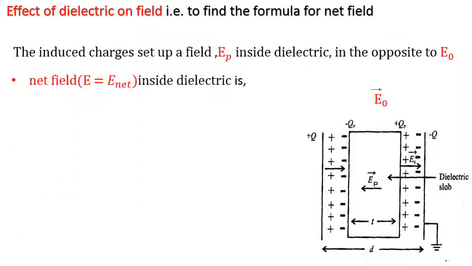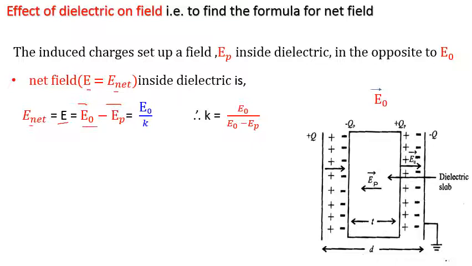Net field, which is denoted by E or E net inside the dielectric, is given by E, which is equal to E0, that is the external field from left to right, minus the polarizing field from right to left. The difference between these two gives E0 by K. Now from this formula, if you take K to the left hand side and E0 minus EP to the right hand side, we can write down the formula for K. Do it yourself and tell me what is the formula for K.